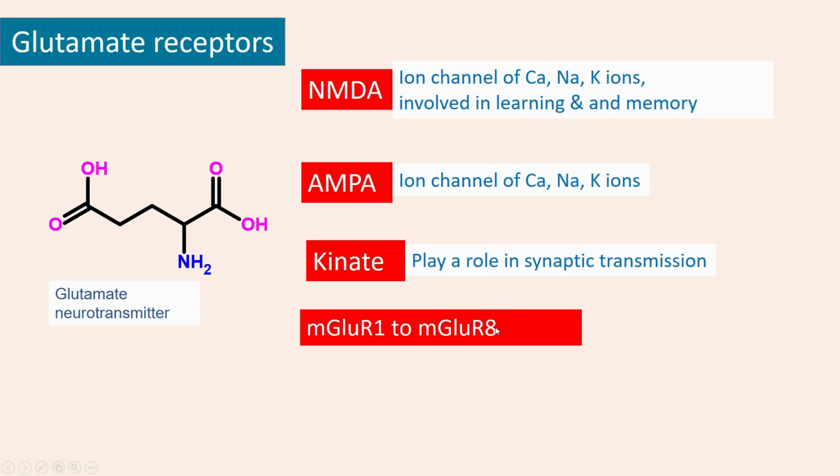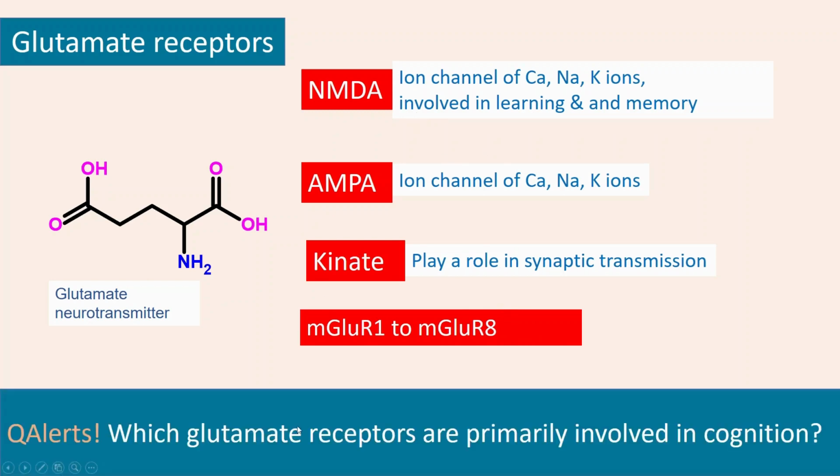Other than these three, which are ion types, there are also metabotropic or G protein coupled glutamate receptors, which have also been recently investigated. However, keep an eye on the NMDA receptors. So here, which glutamate receptors are primarily involved in the cognition process?